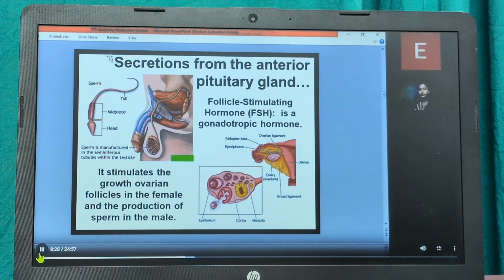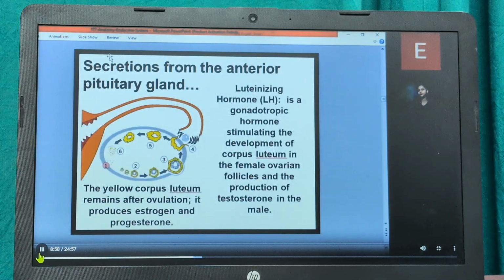The male gonads are known as the testes, in the scrotum, and these secrete hormones called androgens, the most important of which is testosterone. These hormones tell a guy's body to make the changes associated with puberty. And the girl's gonads, the ovaries, are in her pelvis. They make eggs and secrete the female hormones estrogen as well as progesterone. So FSH stimulates the growth of ovarian follicles in the female and the production of sperm in the male.